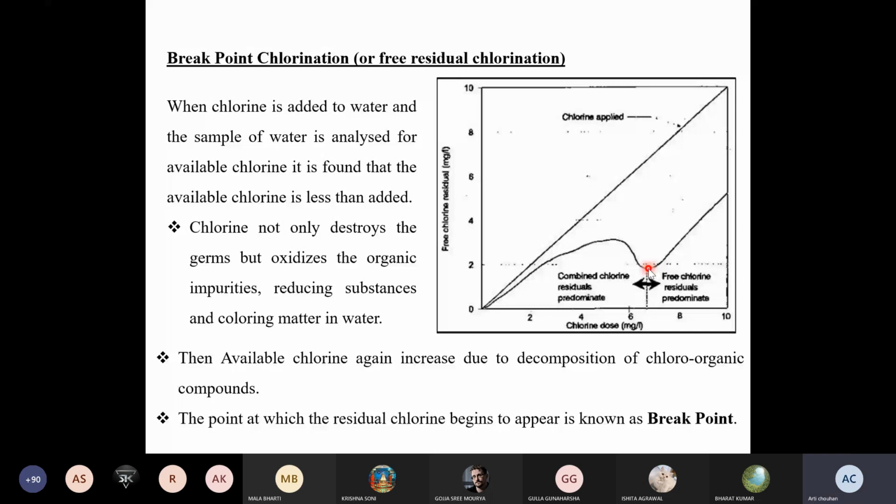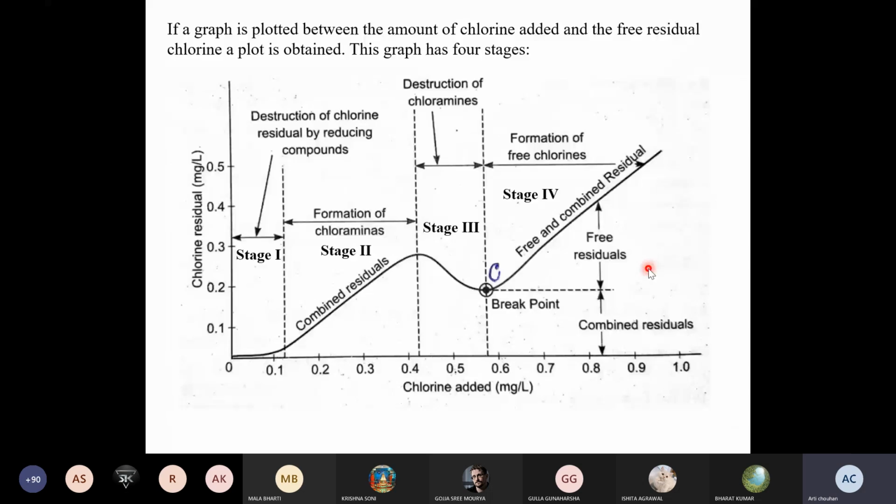So let's try to explain this particular process in different stages. During the whole breakpoint chlorination process, we get 4 different stages: stage 1, stage 2, stage 3, and stage 4.